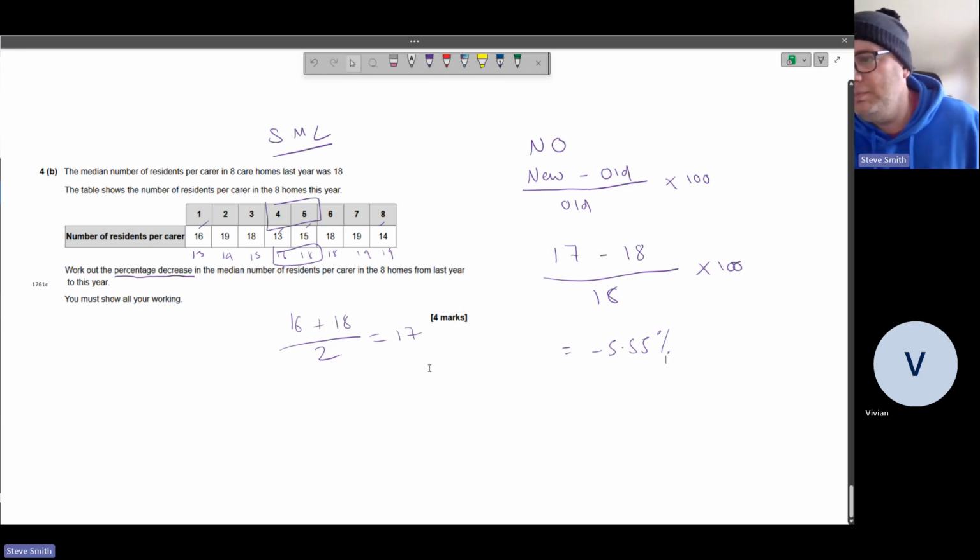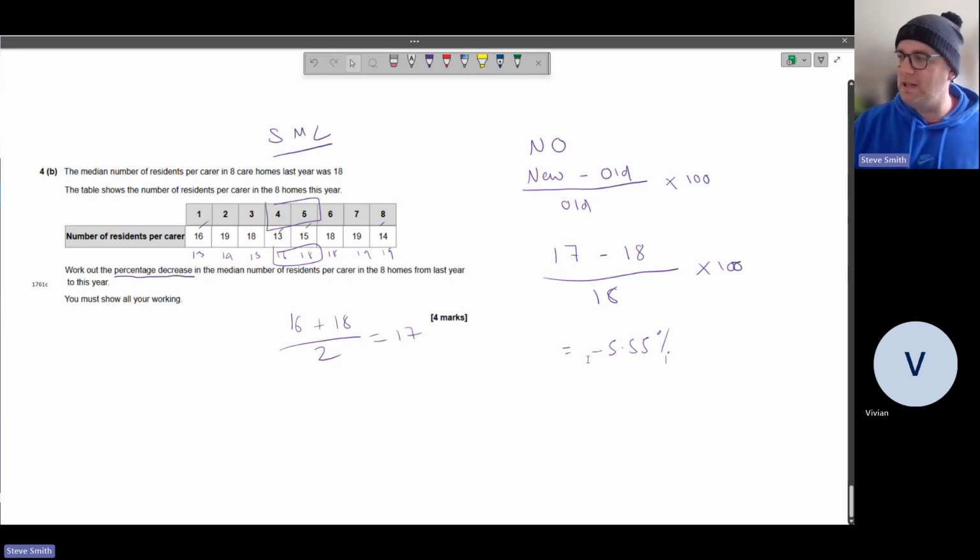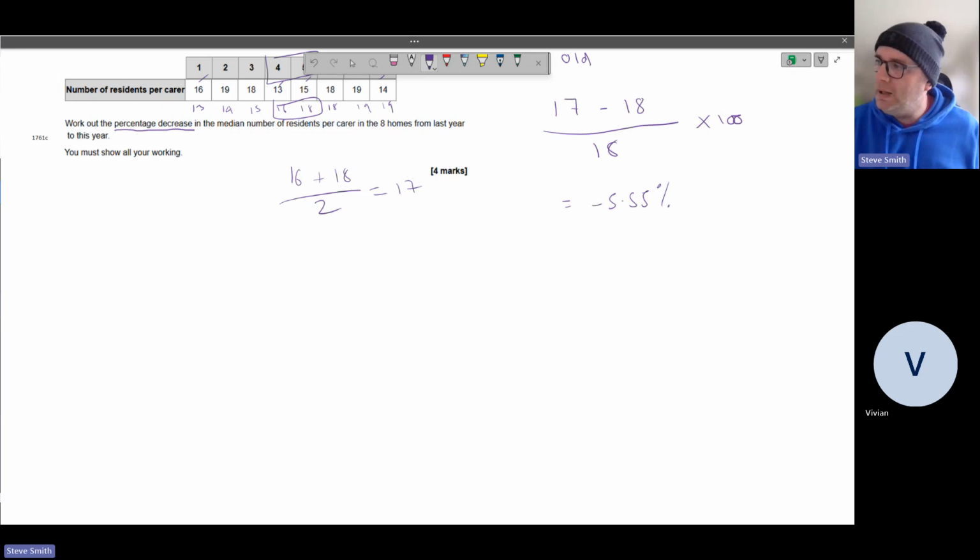And that's the answer. Work out the percentage decrease in the number of residents per carer. We've already seen it's a decrease. If you wrote minus in your answer, you're not going to get scored down. It's a minus 5%. Yeah, it is going down. Or if you just wrote 5.55, that's the same. It's decreased by 5.5%. Or if you said it's a change of minus 5.5%, it doesn't make any difference.